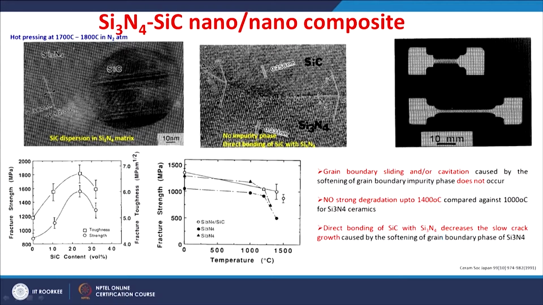You can see the TEM image of this composite. You see the silicon nitride grain and the silicon carbide particle, right. So, the silicon carbide is dispersed in the silicon nitride matrix.